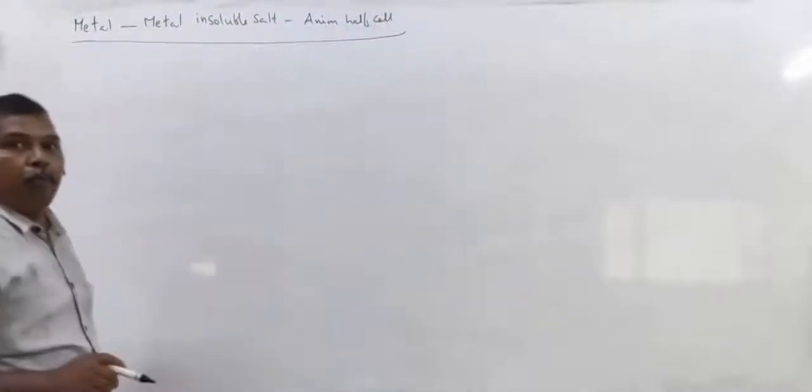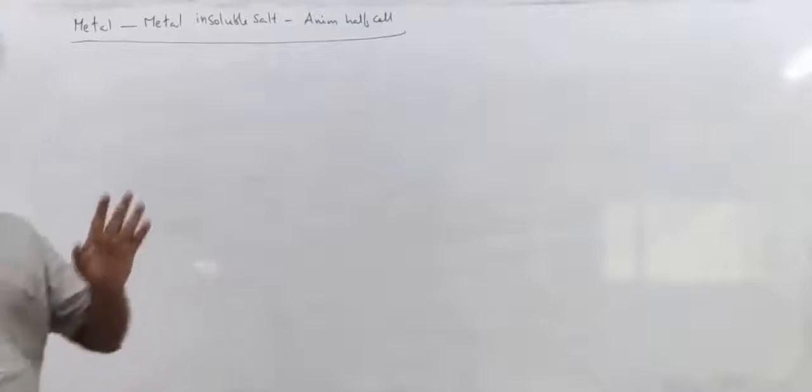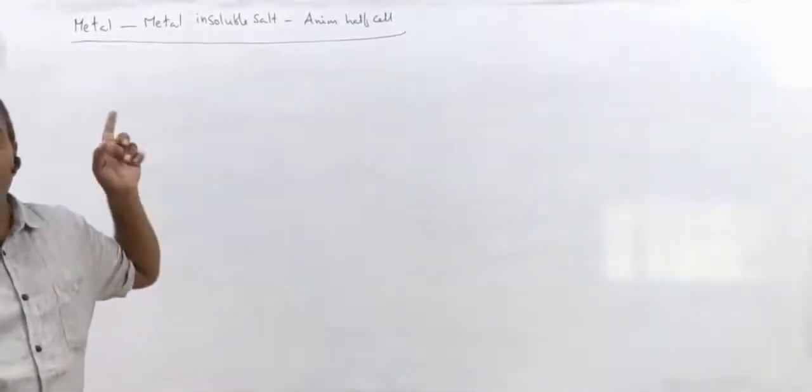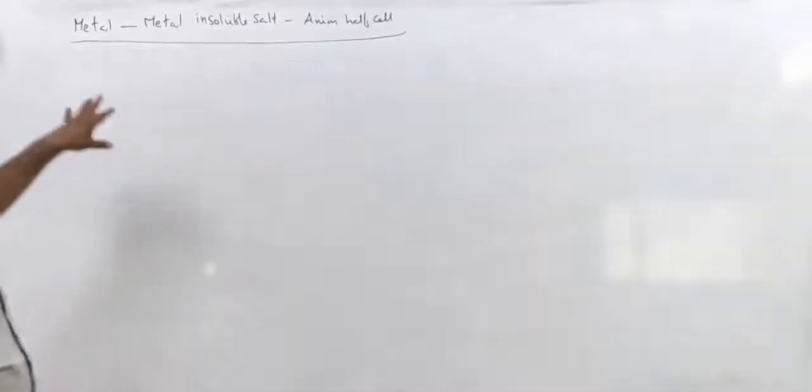This we discussed in types of half cells, right? Metal ion half cell, non-metal ion half cell, metal insoluble salt anion half cell, redox half cell. We discussed them in the previous lecture.